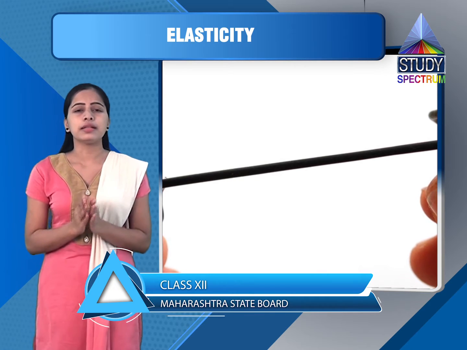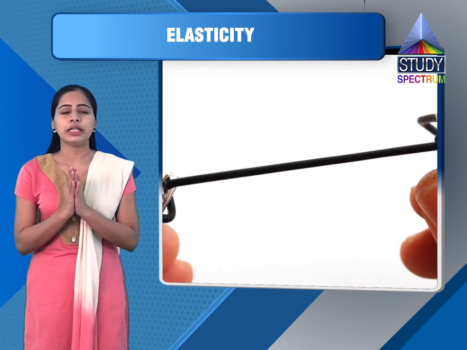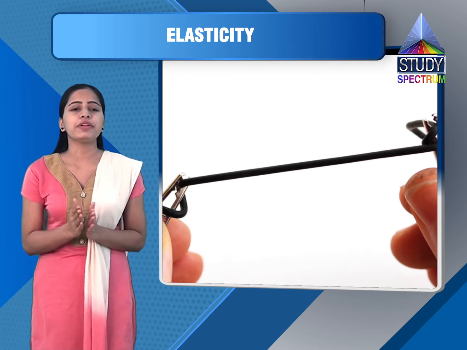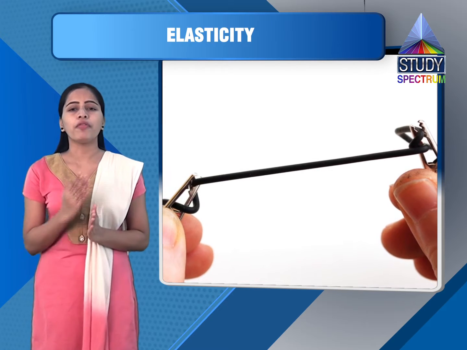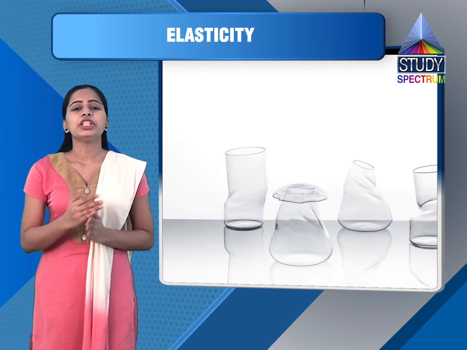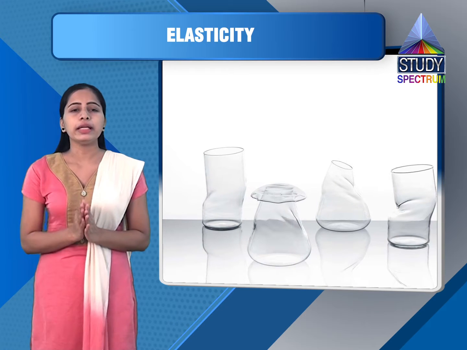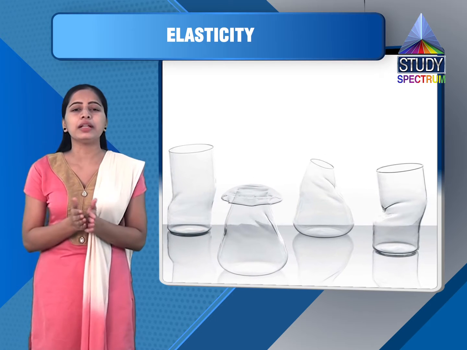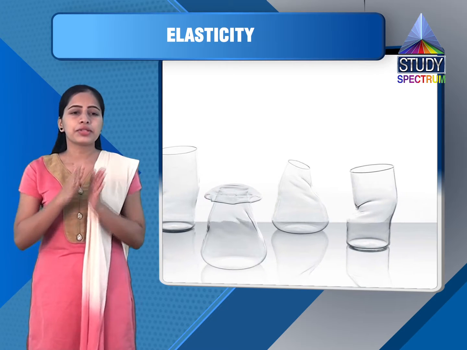Now let us consider the similar concept here. There are many ways in which deformation may take place. Means we can deform the body in different ways. We will discuss 3 ways here. First, we can change the length of a wire or cord. Second, change in volume of a body. And third, change in shape of the body. When deformation of a body takes place, the body is said to be in strained condition or deformed state. Means we can say that the body is under strain.